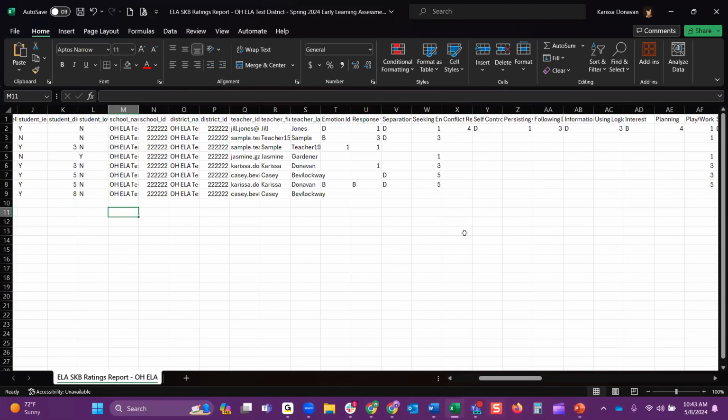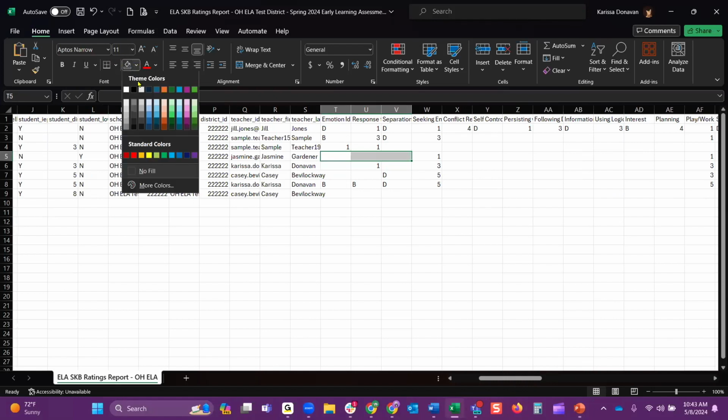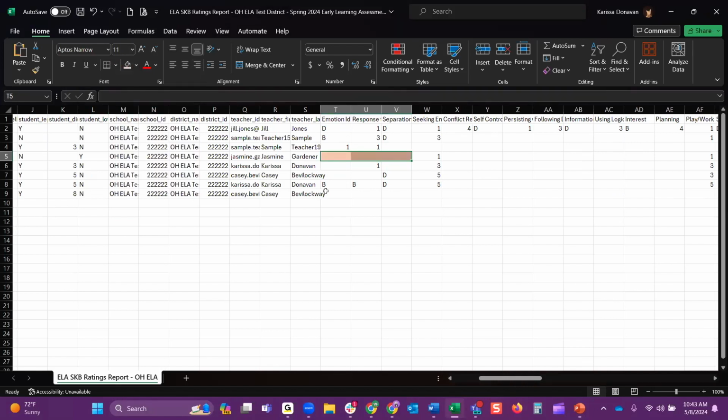Now, since I'm generating this today, I'm going to look here and say, all right, we have some scores that are empty. I know there should be scores entered for these students by these teachers. So as the data manager, I'm going to want to reach out to each one of my teachers listed here that have empty scores and make sure they're on top of that, if they just haven't had the time to enter them, or if they were still assessing the items. You just want to check.